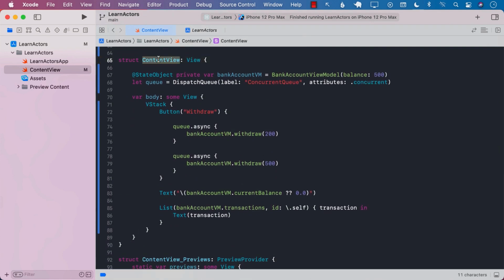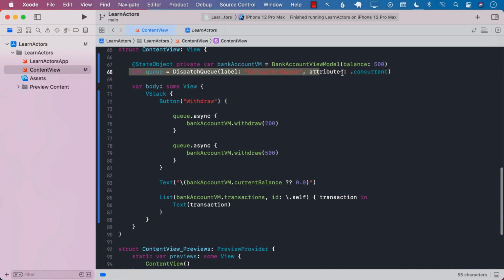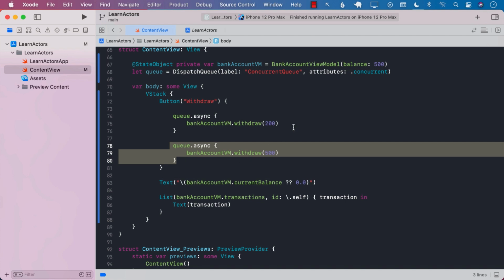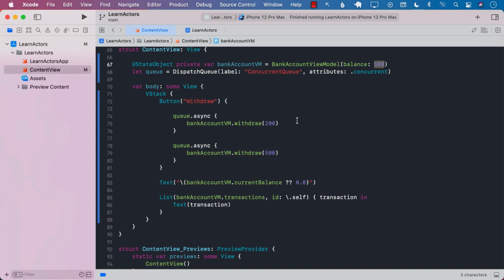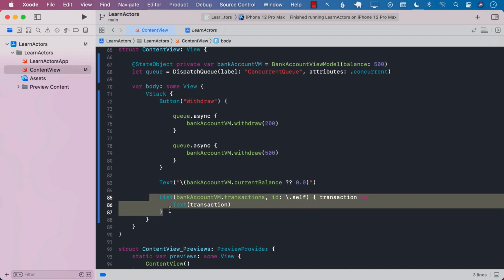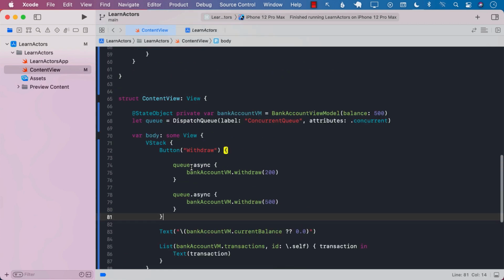We have a content view. We're using the MVVM design pattern. So we create a bank account with $500 balance. We use a concurrent queue that we have used before to perform two different concurrent transactions to withdraw $200 and $500, keeping in mind that our initial balance was $500 only. We're also listing all the transactions that are going on.